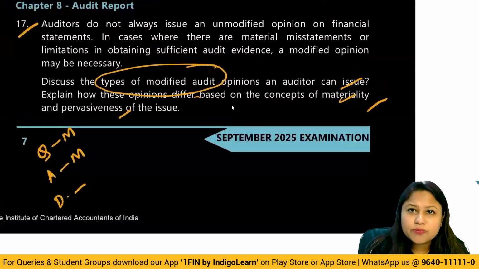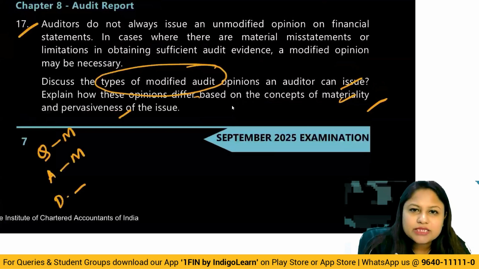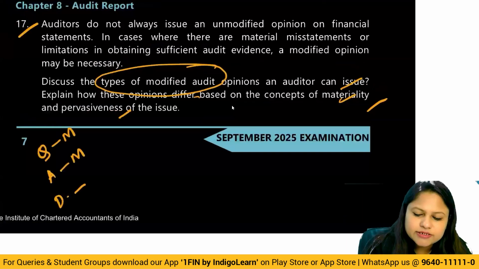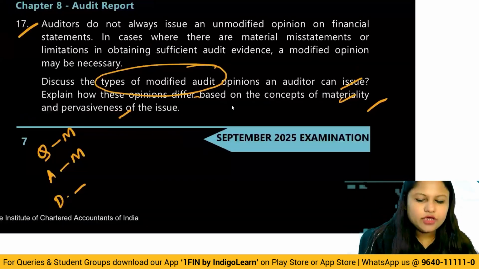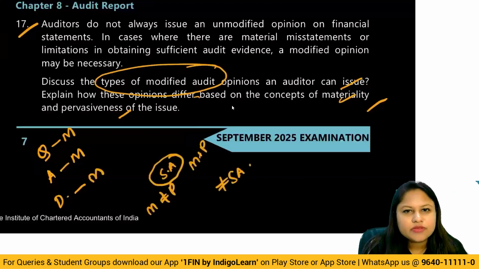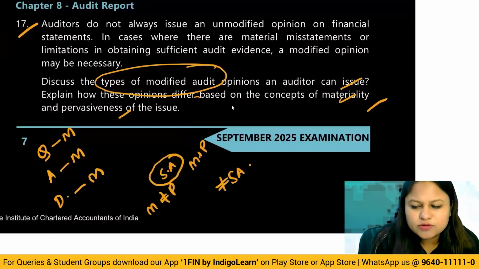If you have not obtained sufficient appropriate evidence, then in that case also two. If you believe the possible impact of that would be material but not pervasive, you will end up giving a qualified opinion. But if the possible effect of that would be material and pervasive, then you'll end up giving a disclaimer of opinion, which is as good as no opinion. Correct? And all this discussion happens in the standard SA 705, Modification to the opinion in the independent auditor's report. Clear? All right. Then special features, they have given about partnership.